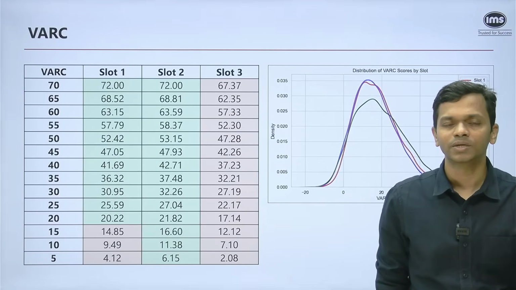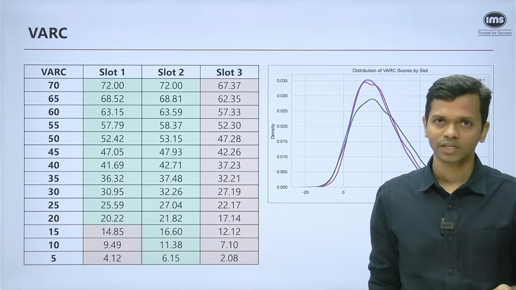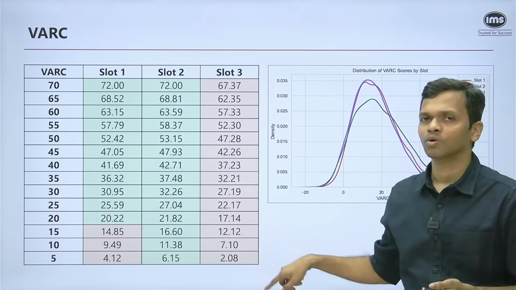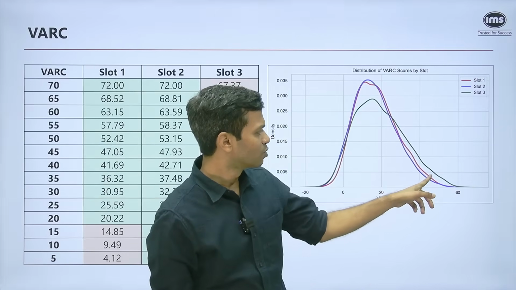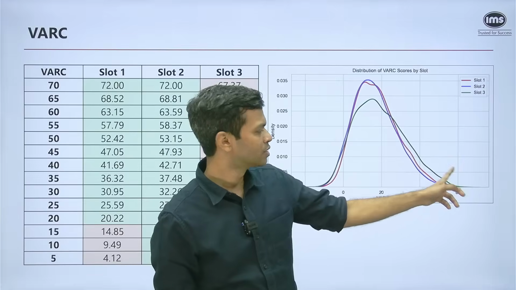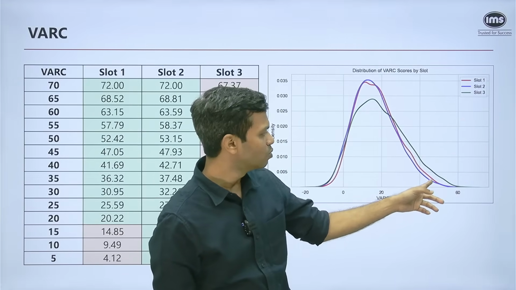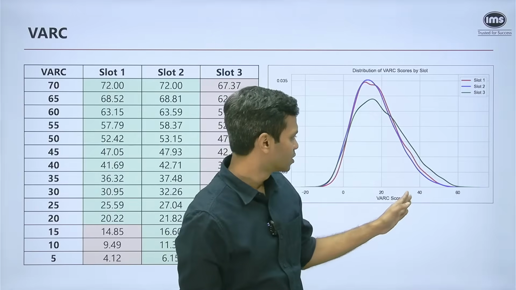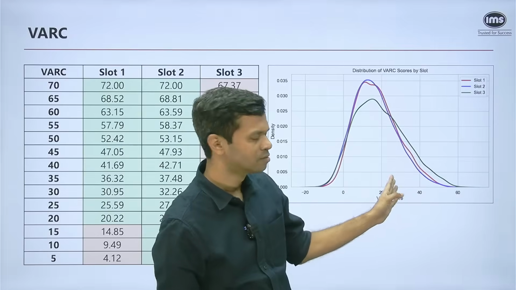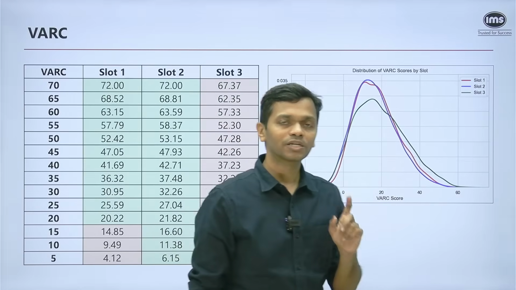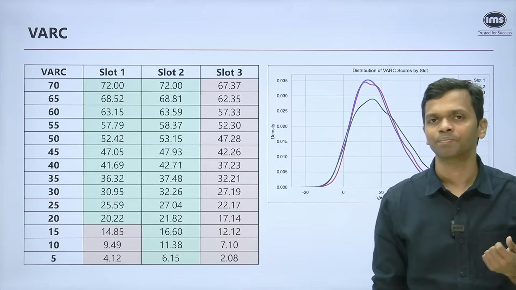So the other way to interpret this is to say that slot 3 had possibly the easiest VRC section, because of which people have scored on the higher side, and you will see that happening here, right? If you can just focus on this end of the tail, you will see slot 3 is on the higher side compared to slot 1 and 2, right? And this is particularly at a score of beyond 40 or even beyond 30, you can see that same thing happening. So that is why slot 3 will get scaled down when it comes to the VRC section.